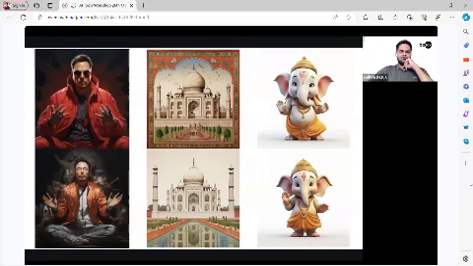AI, AI, AI, AI. Do you want to see how you can generate art like this, like Elon Musk as Doctor Strange, or Bal Ganesha, or the Taj Mahal? Yes. So towards the very end of this session, I'm going to teach you how you can generate these kinds of high resolution images for your presentation. You can generate anything, like Elon Musk riding an elephant on top of an aeroplane. That kind of image also you can generate, right?